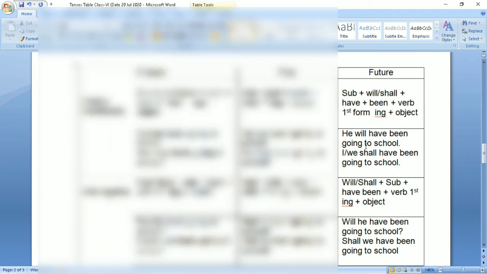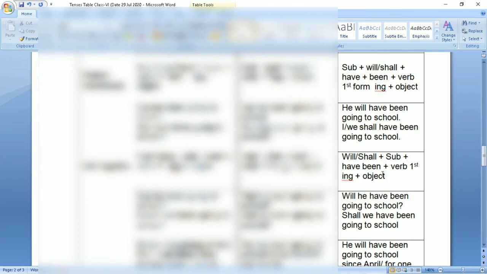Now let us do future perfect continuous. Subject plus will or shall plus have plus been plus verb first form ing plus object. For example, he will have been going to school. I or we shall have been going to school.